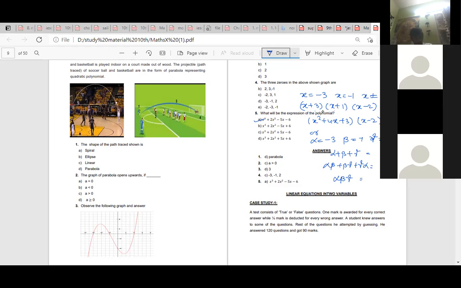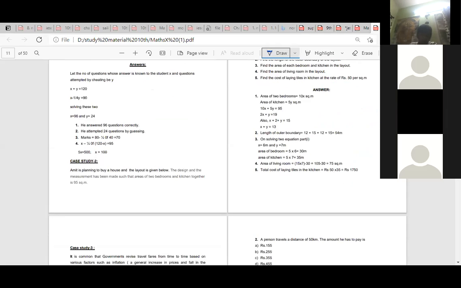For the cubic polynomial, you have x cube minus sum of the zeros into x square plus alpha beta plus beta gamma plus gamma alpha into x minus alpha beta gamma. Any one of the methods you can do. Clear? Yes, ma'am.